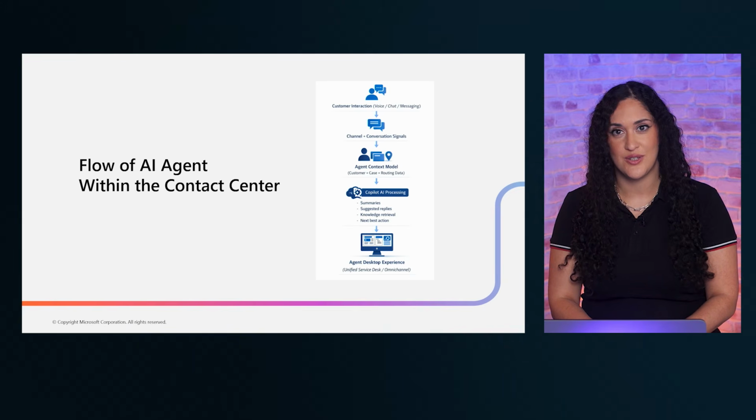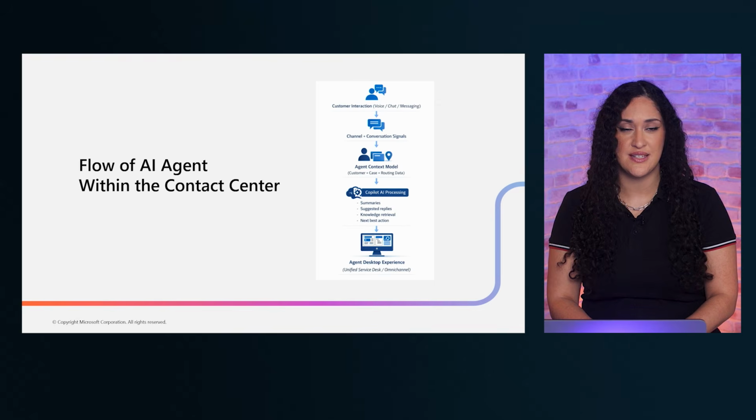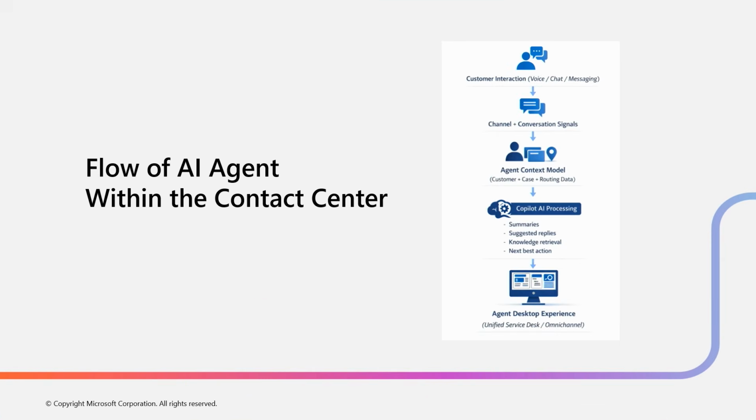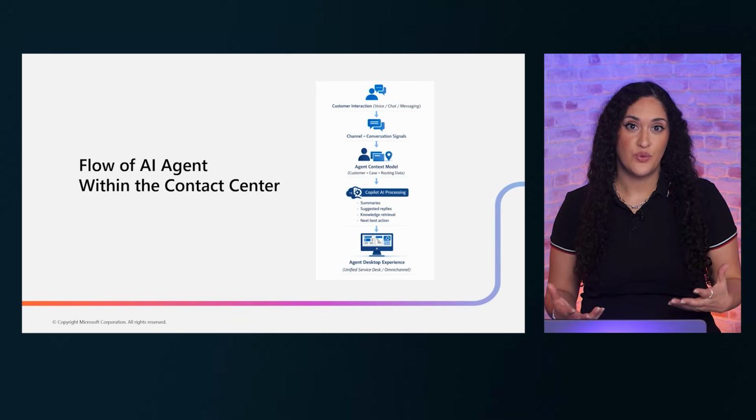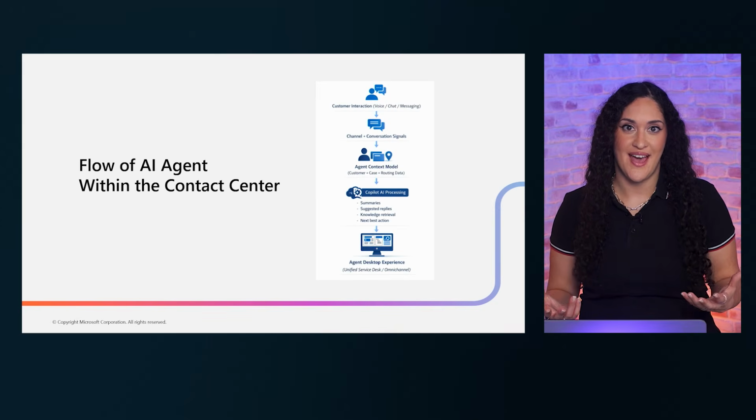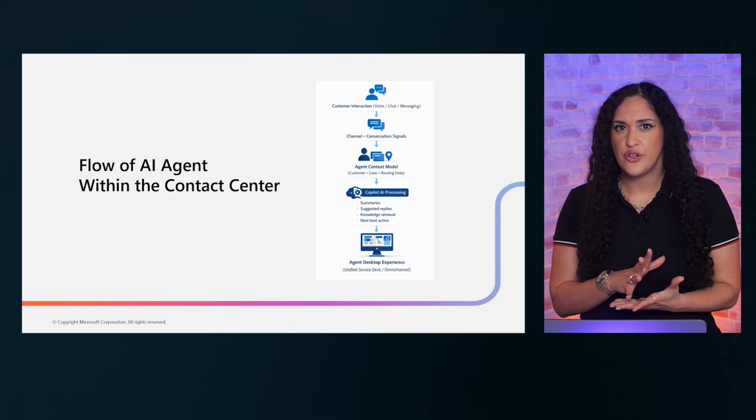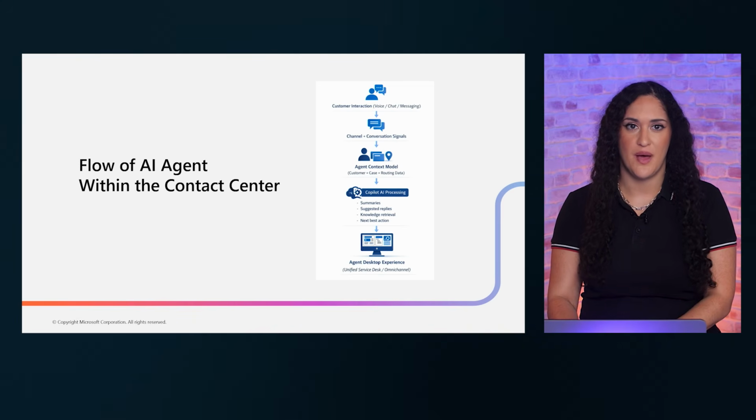Finally, the human agent receives this AI-powered assistance to deliver a faster, more informed response. Understanding this end-to-end flow helps you identify optimization opportunities and potential failure points. As we wrap up, remember that great contact center AI starts with thoughtful architecture at every stage of this pipeline.